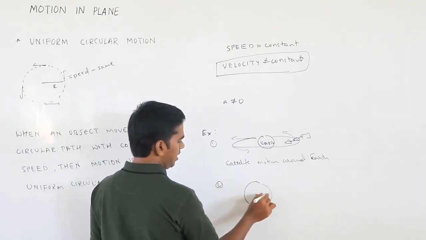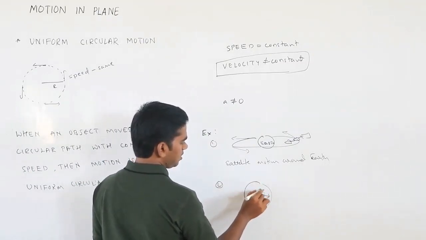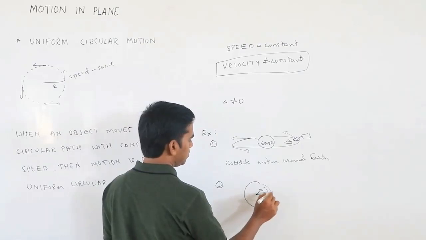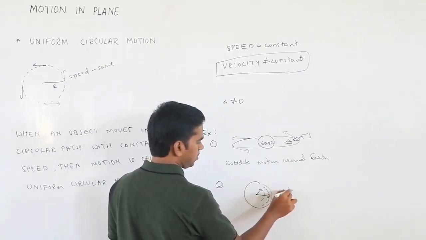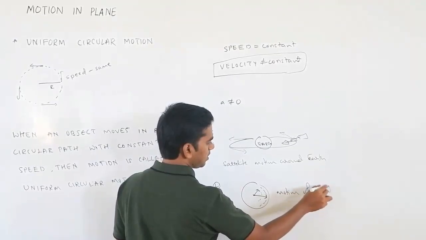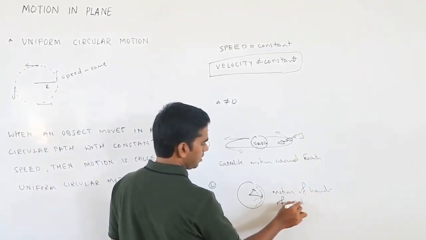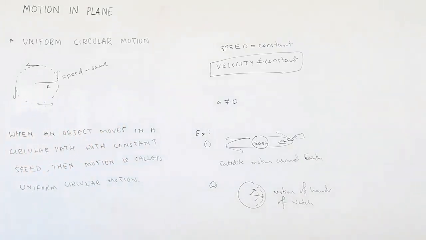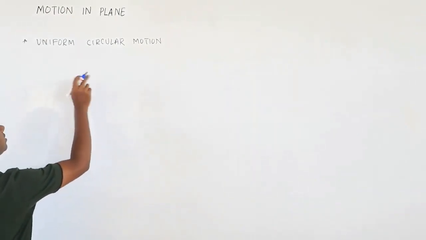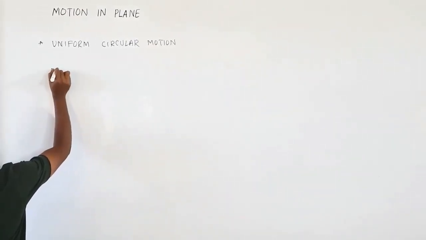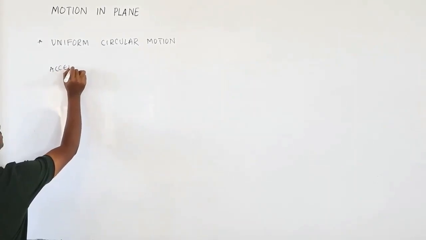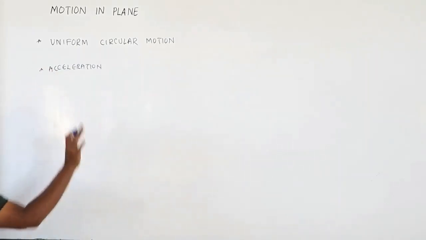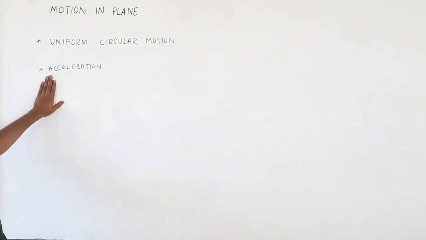Or you can say the tip of any hand in your watch. They all are in uniform circular motion. Only the direction is changing, but the speed is constant. So this is also the motion of the hands of a watch. These are the simple examples for uniform circular motion. So let me talk about acceleration in uniform circular motion. We'll see whether it is a normal acceleration or it will take some different name.